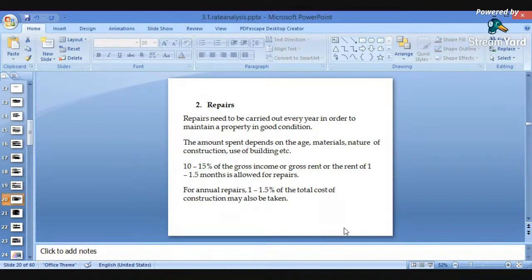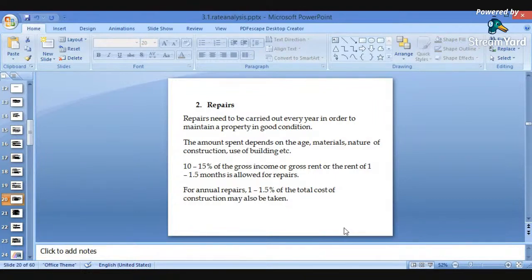Then, what are repairs? Repairs are work that needs to be carried out every year in order to maintain a property in good condition. Some repair works have to be carried out in order to generate the revenue from the property, and to keep it in proper working condition. There should be repair works. Repairs need to be carried out every year in order to maintain a property in good condition.